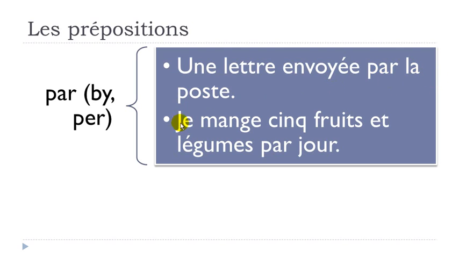Okay, je mange 5 fruits et légumes par jour. So in that case it would be this per day. Je mange, I eat 5 fruits, fruits, et légumes, vegetables, par jour, per day. Je mange 5 fruits et légumes par jour.